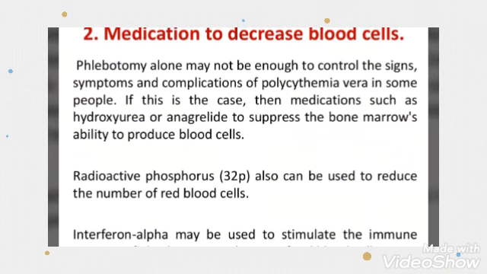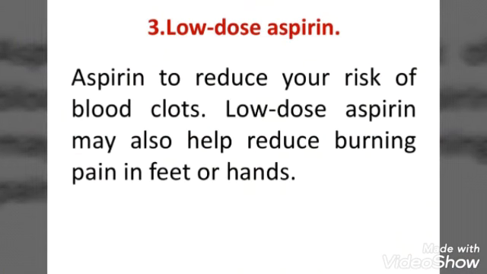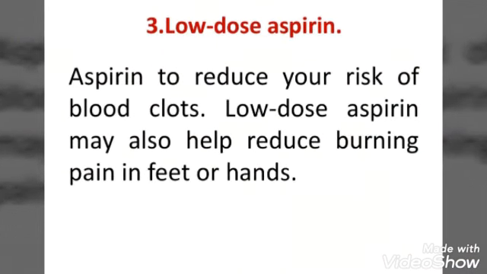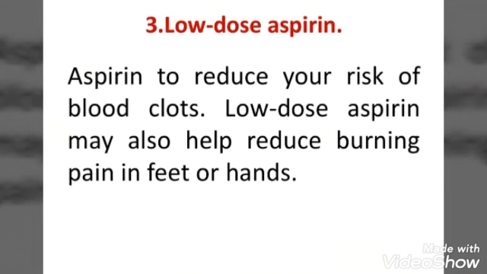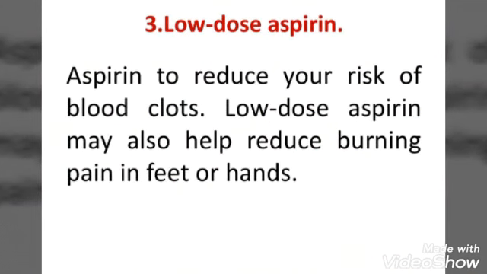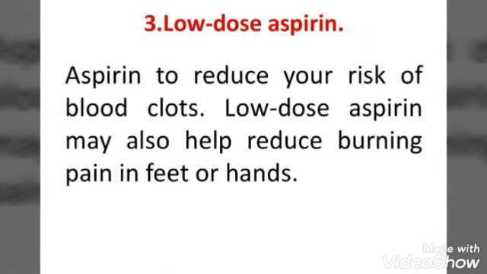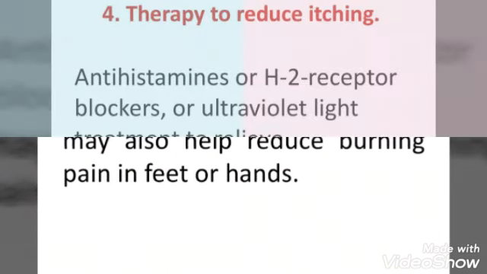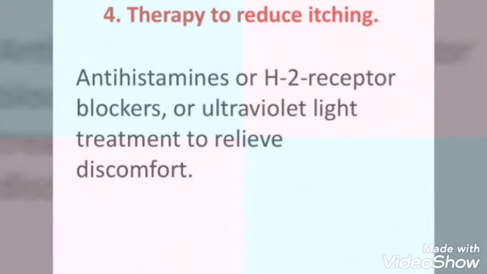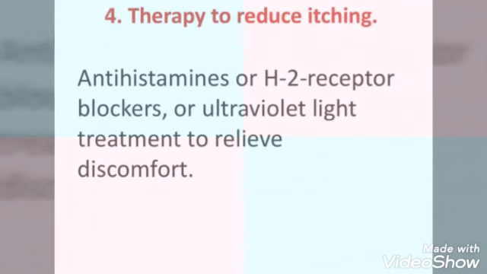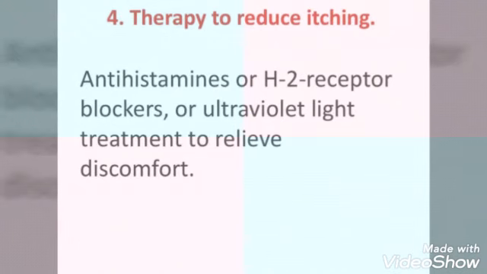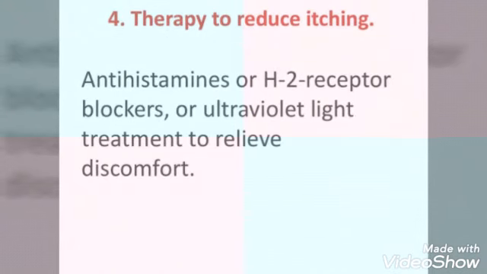Then we'll go next to low dose aspirin. We'll be giving low dose aspirin to reduce blood clots in the patient. This will not allow the formation of blood clots in the human body. Then we'll go for the next, that is therapy to reduce itching. Due to side effects, there may be itching. To reduce the itching, antihistamines are given to the patient, that is H2 receptor blockers.